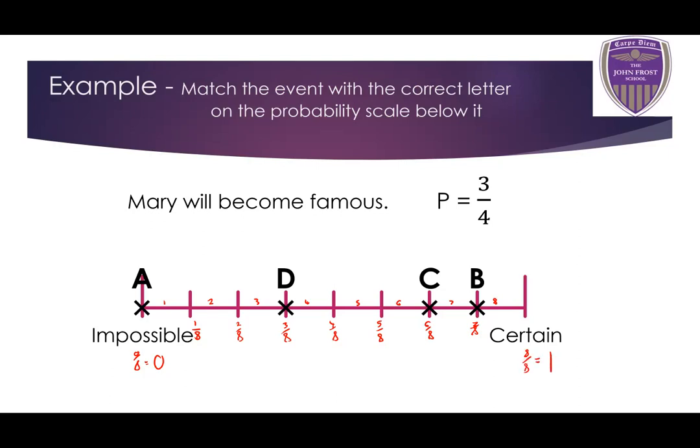Okay, but we're given this probability as 3/4. How are we going to turn this into 8? Well, all we need to do is convert the fraction. So what do we have to do to 4, multiplying or dividing, to get from 4 to 8? Well, we have to multiply it by 2. And whatever we do to the bottom number of a fraction, we have to do to the top of the fraction as well. So if 4 times 2 is 8, that means 3 times 2 is 6. Is one of these letters on the 6/8 mark on the scale? Yes, letter C is. So the probability that Mary will become famous is represented by the letter C on this scale. Okay, let's have a look at another example.